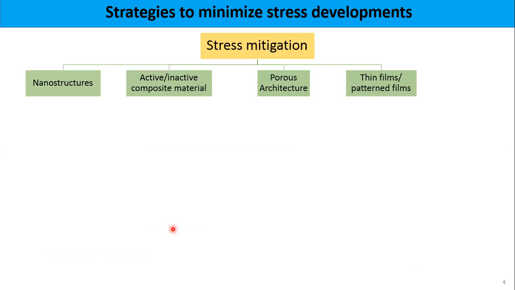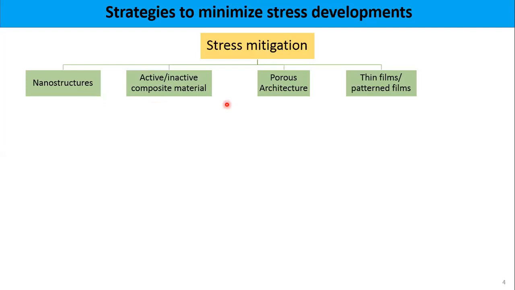So how can we minimize these stresses developing in the electrode materials? A lot of efforts have been made. People have tried creating nanostructures, in the form of 1D, 2D, 3D nanostructures. Then they have used active and inactive composite materials.